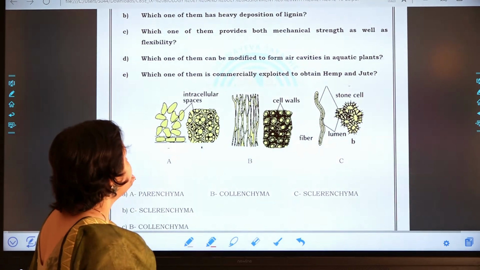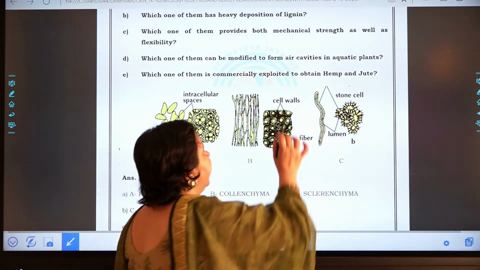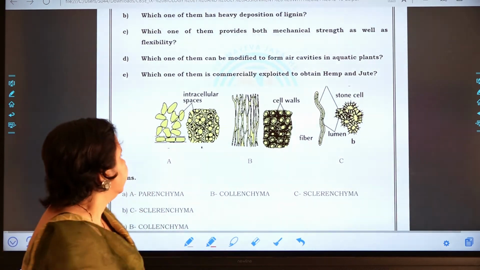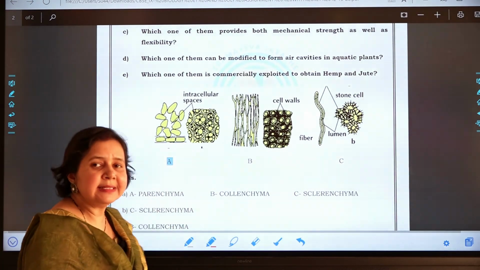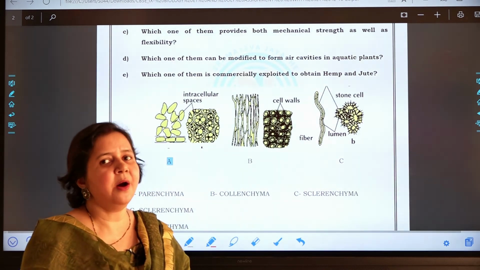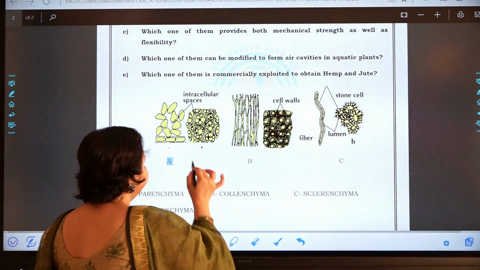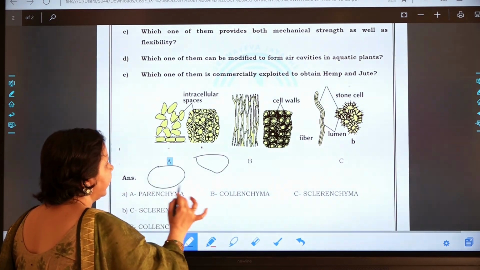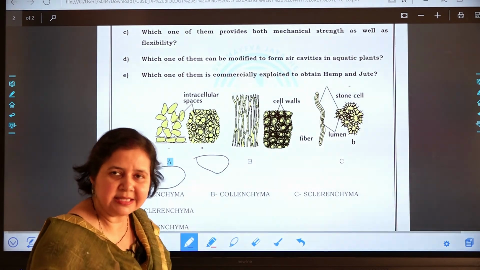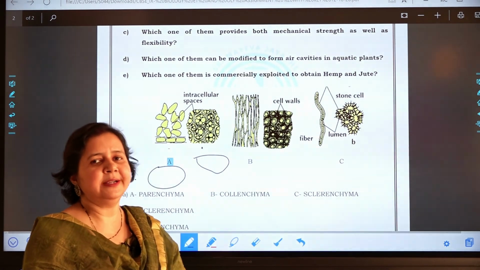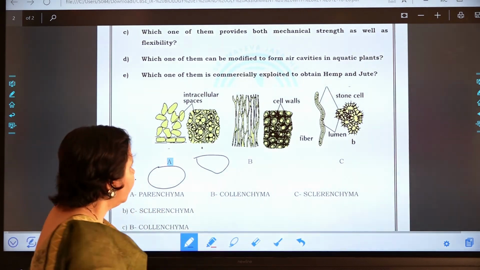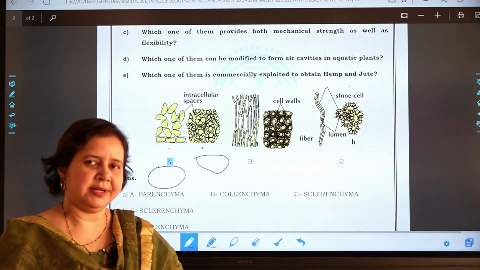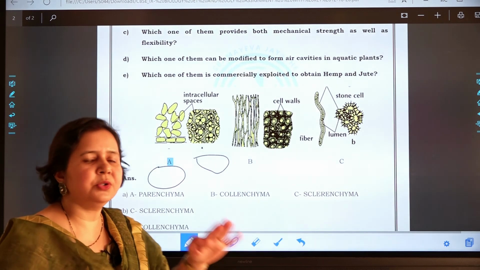Now, the next question, which of them can be modified to form air cavities in aquatic plants? So this parenchyma tissue can be modified. How can it be modified? It has one cell here and the other cell here. That means a large air cavity is present and then it is modified to form aerenchyma. So parenchyma cells can be modified to aerenchyma in aquatic plants so that they can float over the